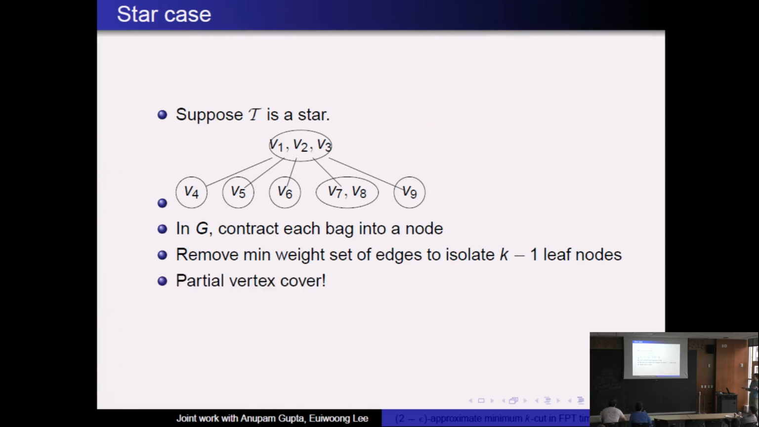This problem is essentially the problem of partial vertex cover: given a graph and the value k, we want to delete the minimum number of edges to isolate some k vertices in the graph. It turns out this problem can be approximated: there's an FPT 1 plus epsilon approximation for partial vertex cover. So we can apply this and solve this problem. In the general case, it's much more complicated than this, but essentially we also reduce to instances of partial vertex cover.